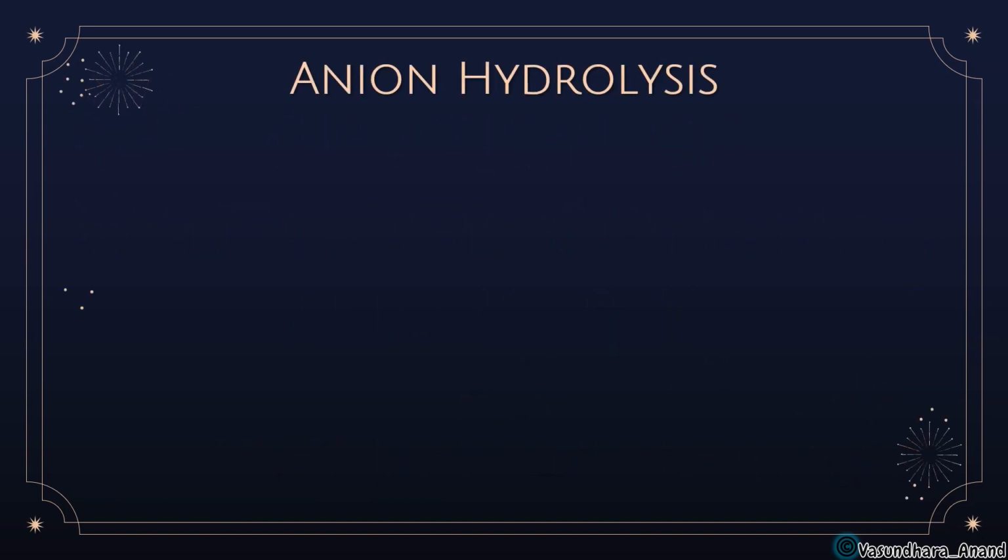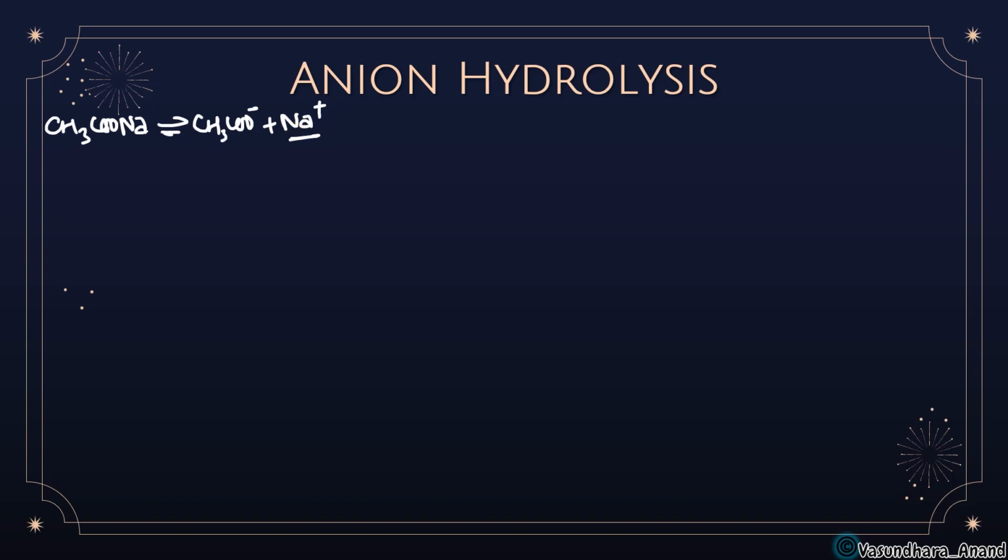Now what is anion hydrolysis, and how? So let's see that weak acid and strong base example. Suppose I am taking CH3COONa. So what will happen? This is CH3COO minus and Na plus will be there. Since Na plus is the part of a strong base, isn't it?